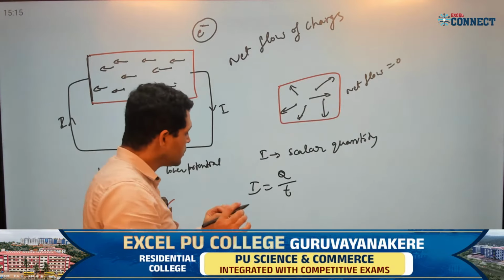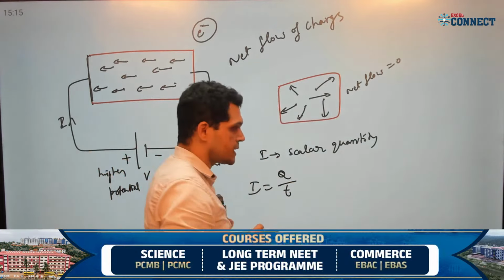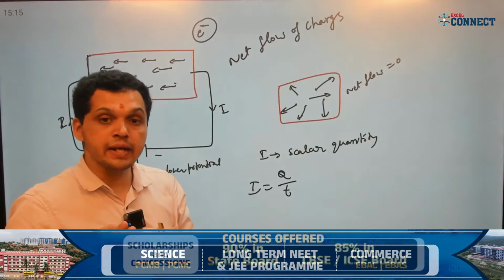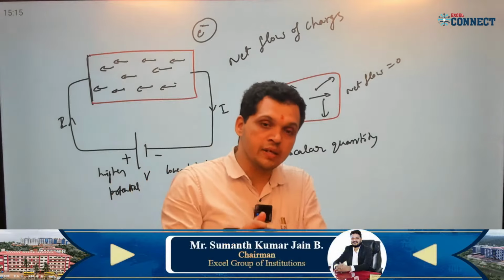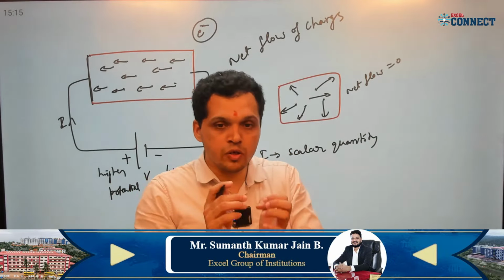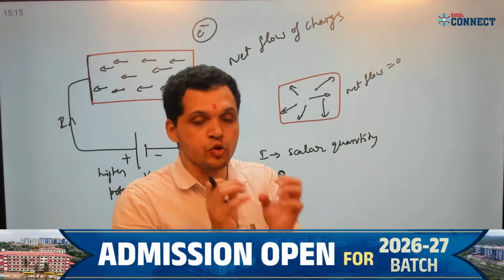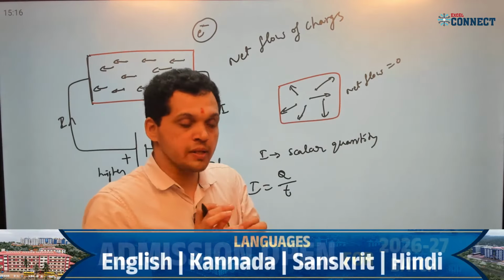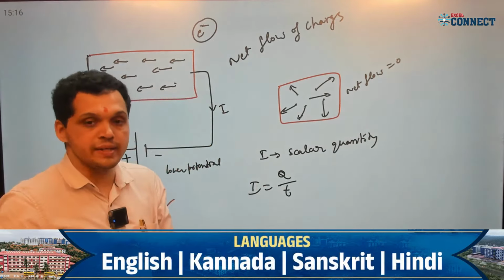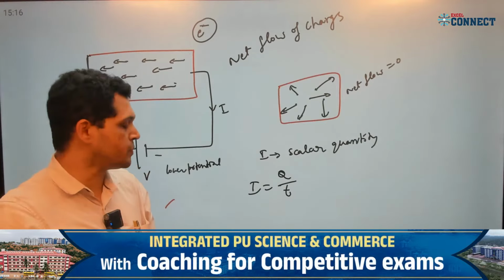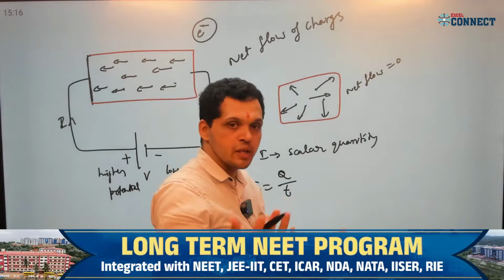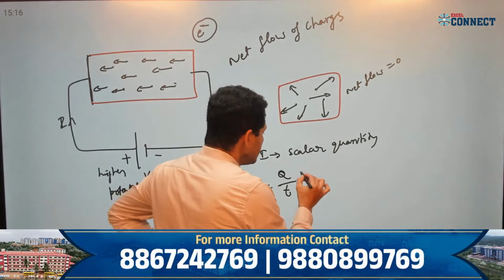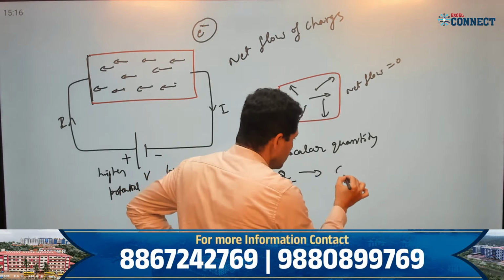Okay. Now I have to get the unit of this electric current. We need the SI unit of electric current. I already told how to get the SI unit. If we know the units of fundamental quantities, we have to find out the units of derived quantities. How can I find out? We know the unit of charge. What is the unit of charge? Unit of charge is Coulomb.